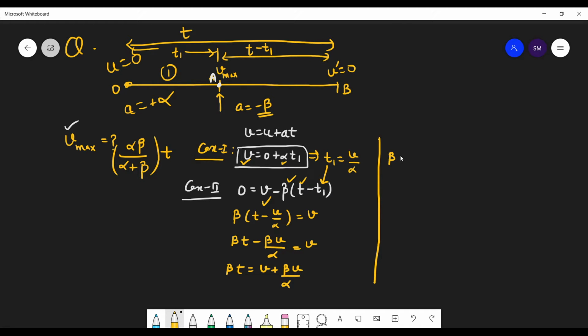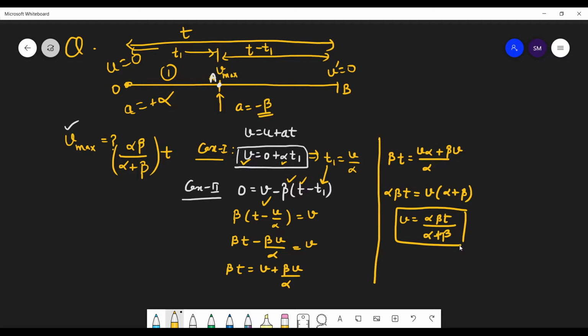Beta into t is equal to, alpha is your LCM, so v into alpha plus beta into v. So this alpha will go that side. So alpha, beta, t and v will be common. So that's alpha plus beta and v equals alpha beta t upon alpha plus beta.